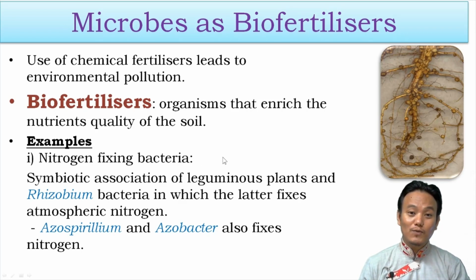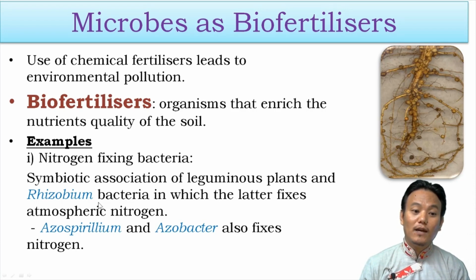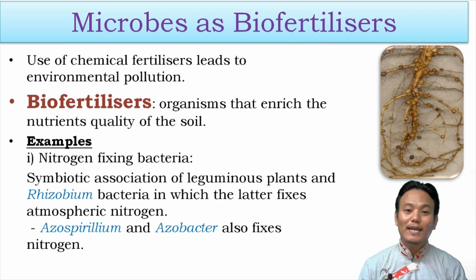So those plants which are growing in soil which contains less amount of nitrogen have to obtain nitrogen from the atmosphere, but the atmospheric nitrogen is not useful for the plant. The atmospheric nitrogen needs to be fixed into the soil in its usable form. That is done by nitrogen fixing bacteria. And nitrogen fixing bacteria such as Rhizobium exist symbiotically with the roots of leguminous plants, and it helps the plants in fixing atmospheric nitrogen, and in turn it gets photosynthetic products.